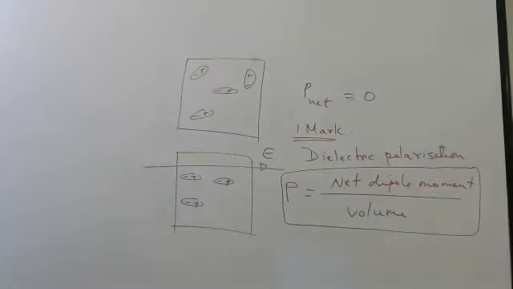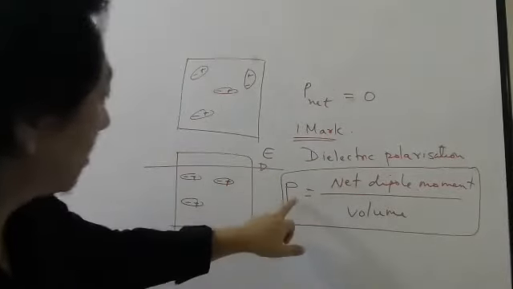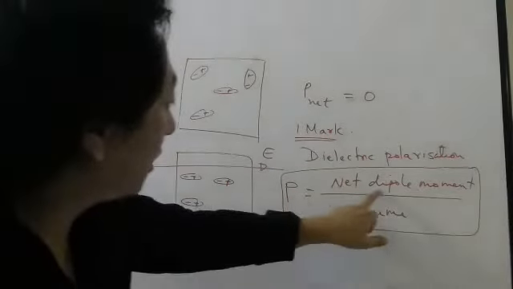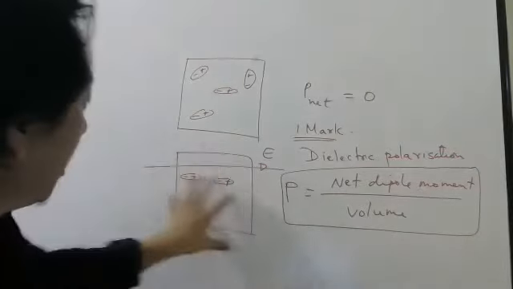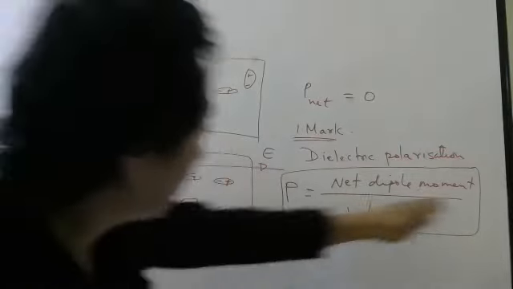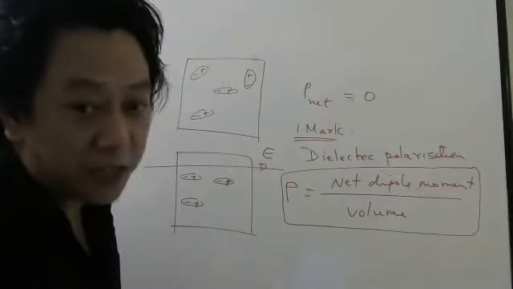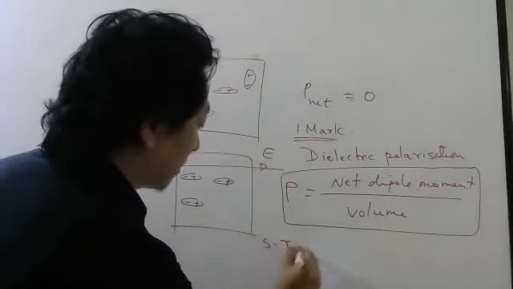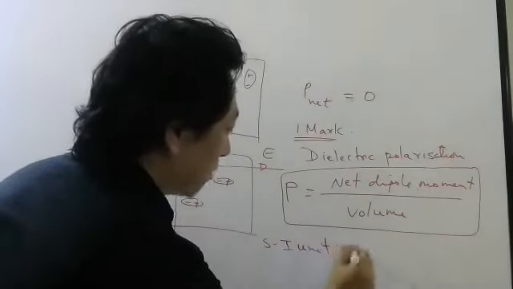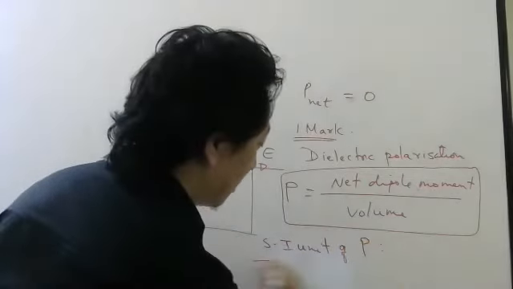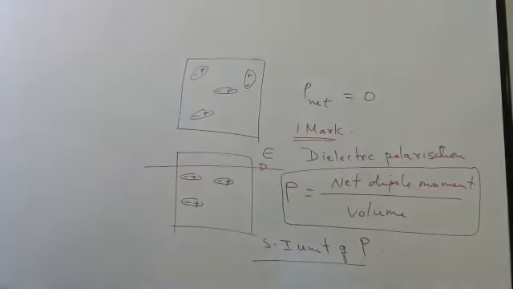So what is dielectric polarization? Quantity P, total dipole moment of some volume of a medium, divided by the volume. Everybody spend 2 minutes finding the SI unit of this. I think 2 minutes is too much. 1 minute. Everybody think of the SI unit of dipole moment.